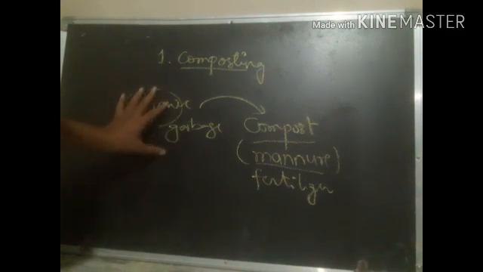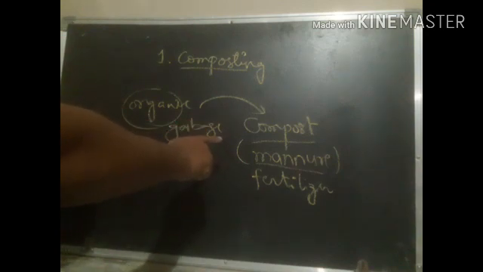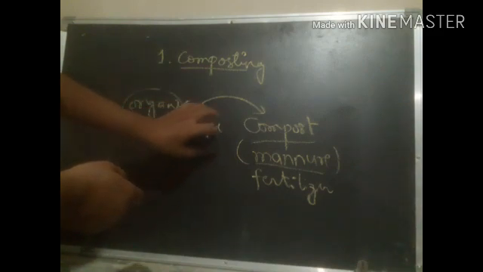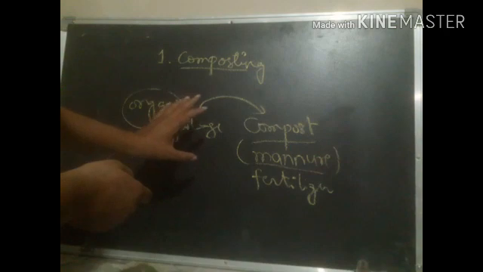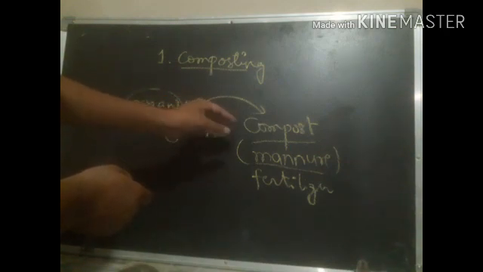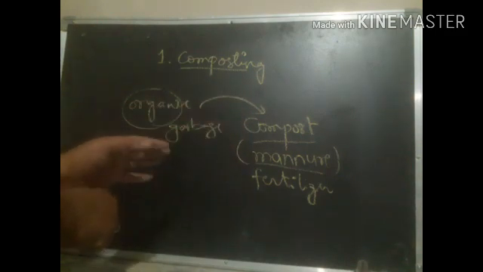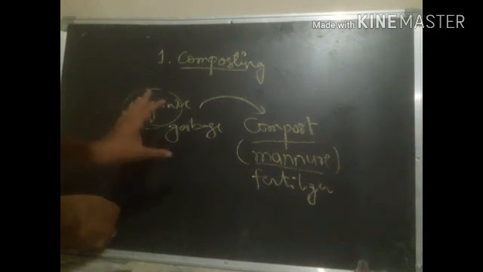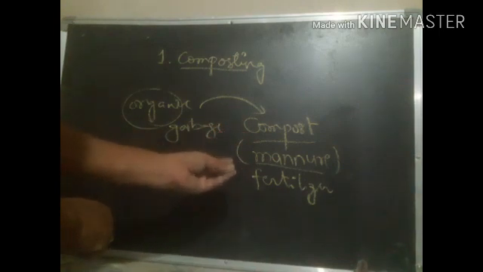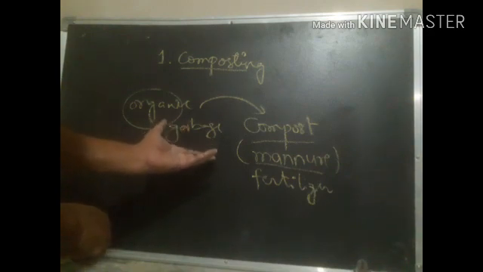So particularly organic wastage, we know that they are biodegradable waste. The biodegradable waste that is produced at the house or in the cattle shed can be collected and converted into compost, which is used as manure, and we call it fertilizer also. So the compost is the natural manure and natural fertilizer. Fertilizer can make the soil fertile, and fertile soil can support the growth of plants easily, right?